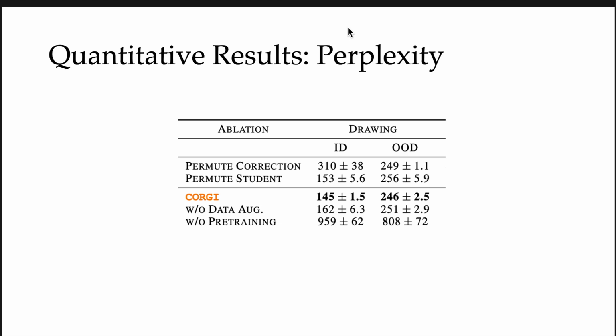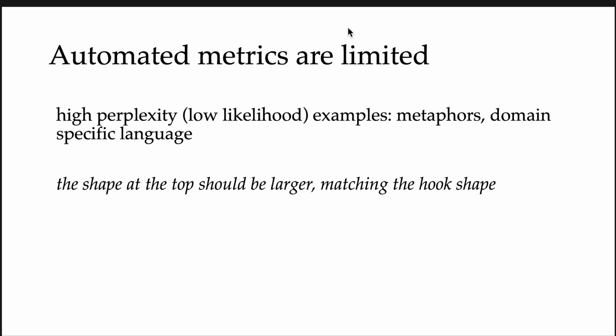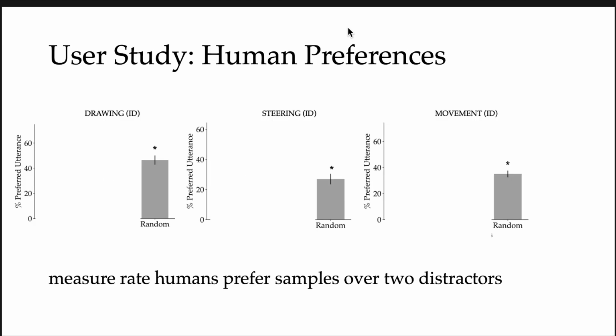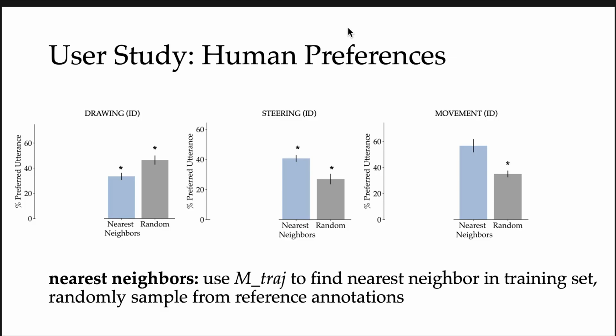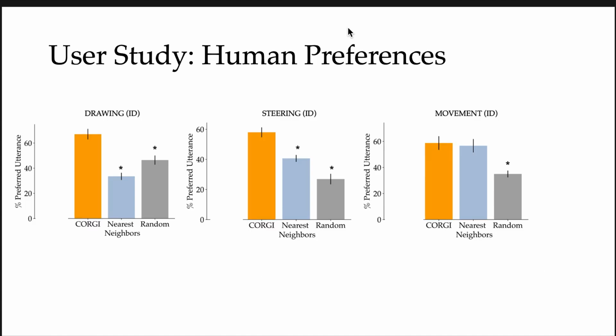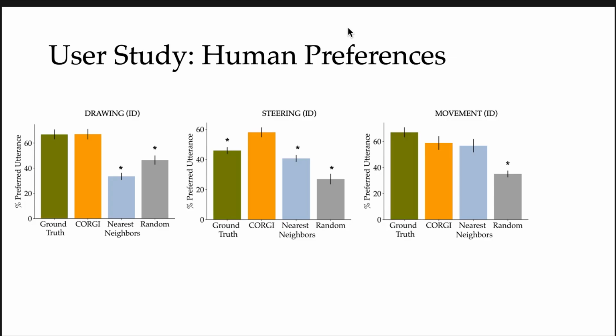worse with these ablations. However, these automated metrics are limited because they assign high perplexity to examples such as metaphors in domain-specific language that might actually be pretty useful for teaching. So next, we consider a user study on human preferences, where we measure the rate humans prefer samples over distractors. We consider a nearest neighbor baseline, where we use the feed-forward neural network to find the nearest neighbor in the training set and randomly sample reference annotations, and we find that CORGI outperforms this baseline for all 3 tasks.